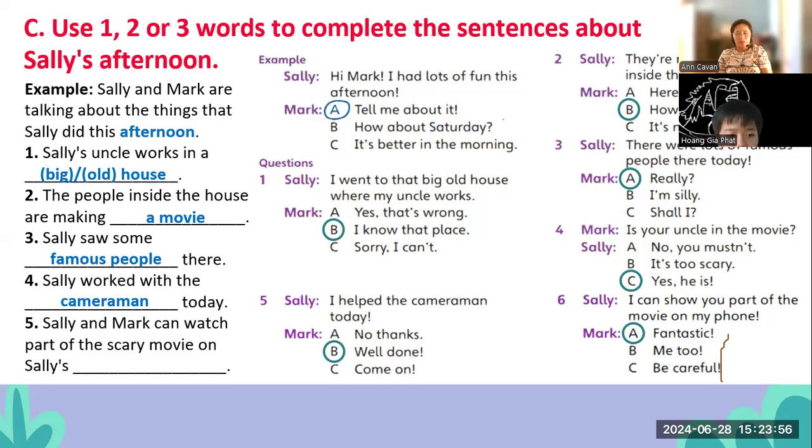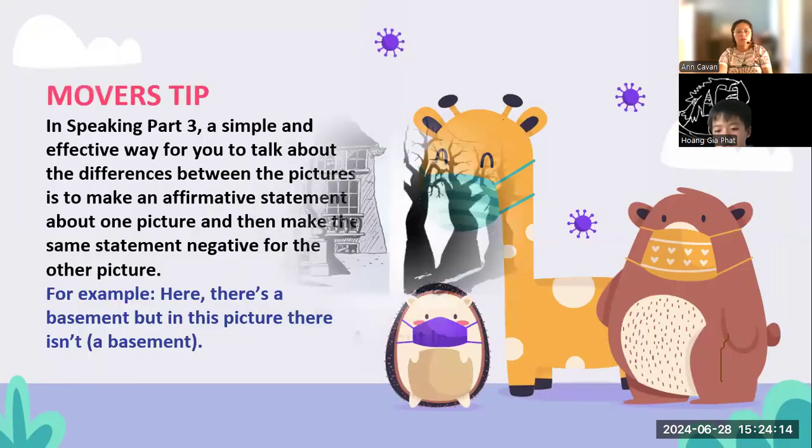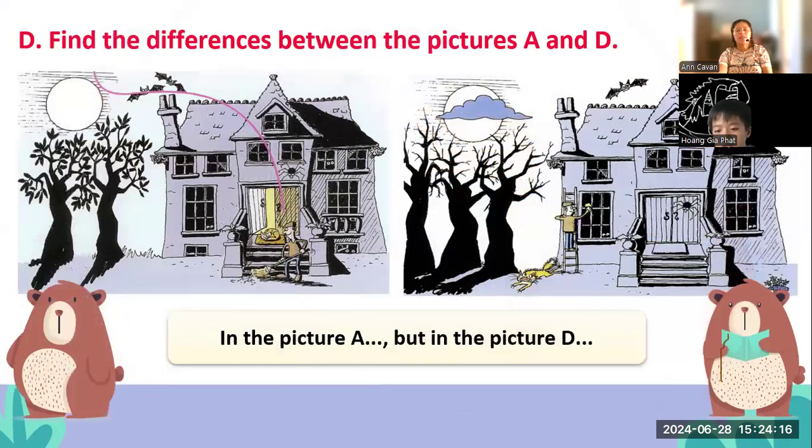Okay, 5. Sally and Matt can watch the scary movie on Sally's phone. Okay, they can watch the movie on Sally's phone. Okay, next one. Find the differences, Kim. Please try to find the differences between A and B.